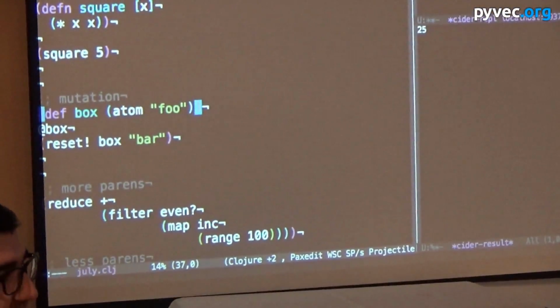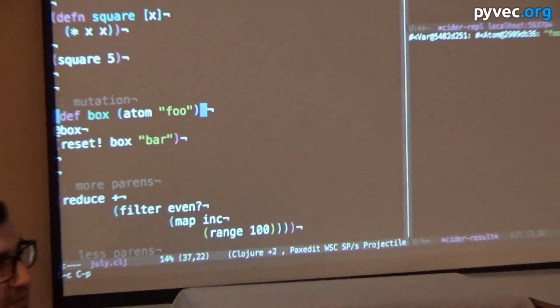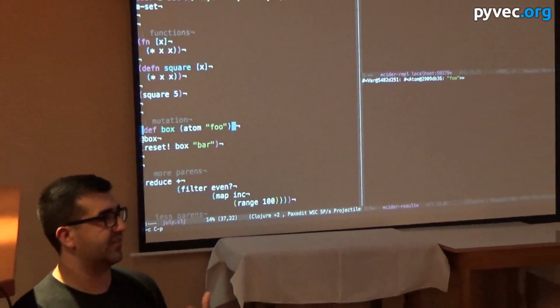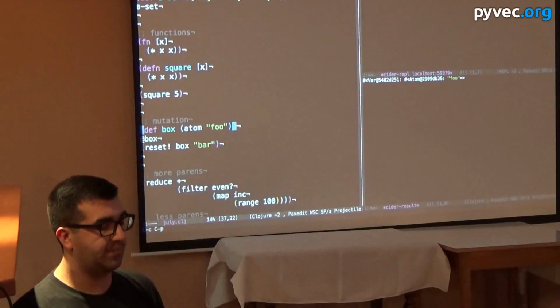An atom is basically like a box, and as you see, I've defined this one as box. Normally you have maps, strings, whatever, they're immutable, and they have the same identity as their value. So the identity of this map is the same as what it evaluates to, like if you compare it to something else or modify it.